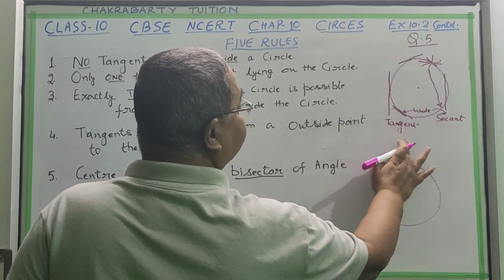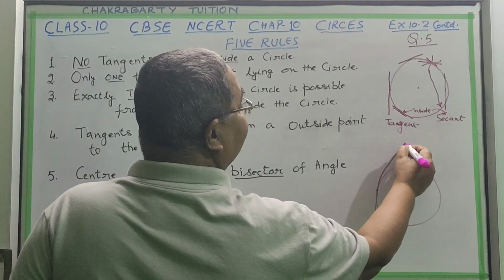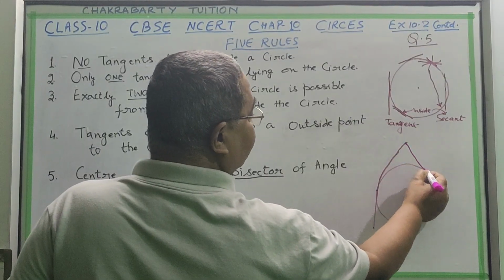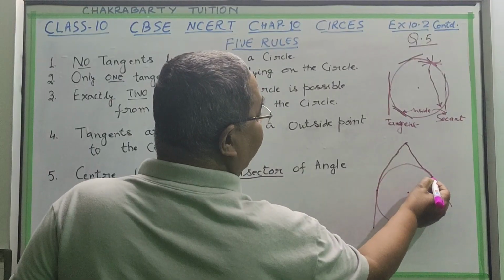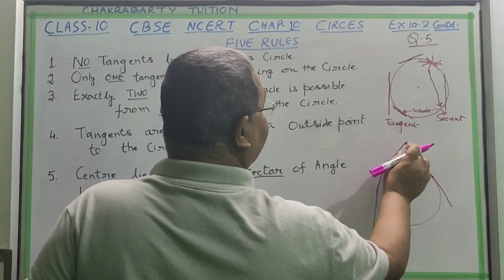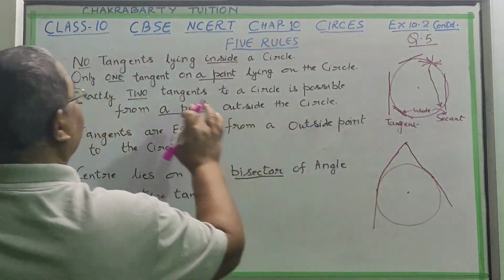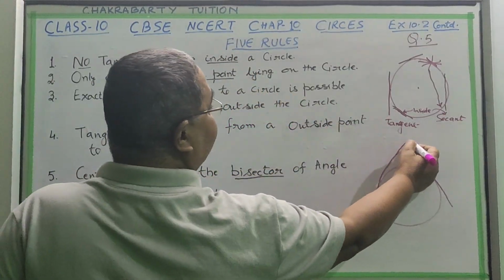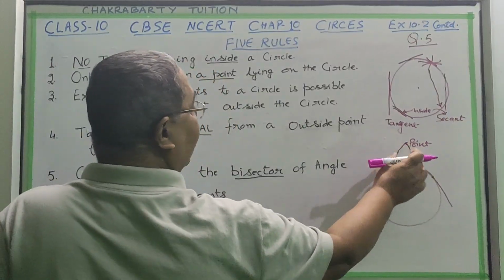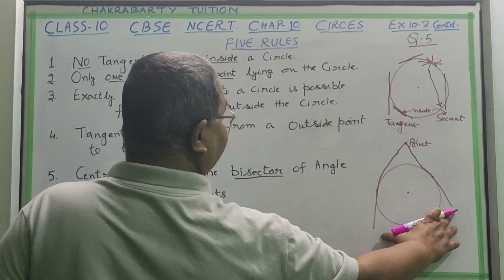In the same way, if from a point you draw on this side also, only one tangent is possible. More than one is not possible. So from a point outside the circle, only two tangents to the circle are possible.